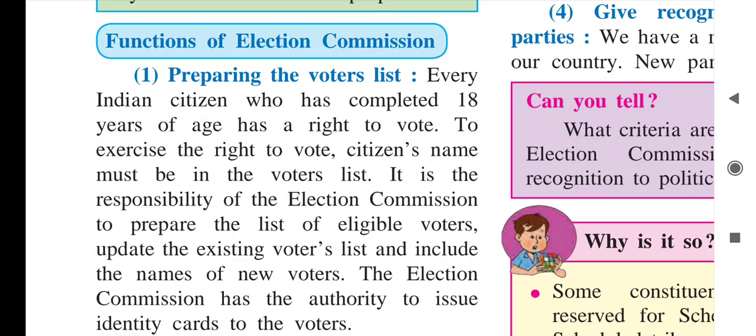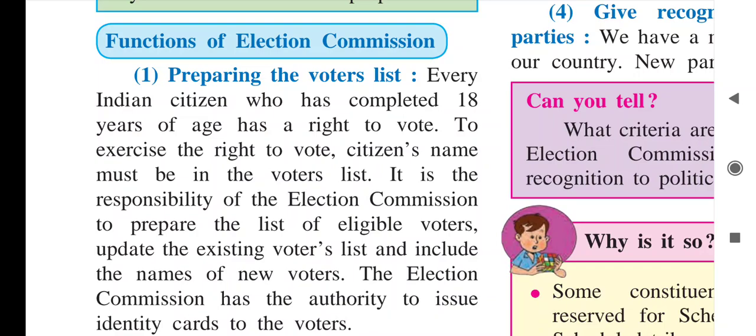Now next, it is said that to prepare the list of the eligible voters is the responsibility of the Election Commission. They have to update the voters list from time to time. The new voters who have recently completed 18 years of age, their names must be in that list.